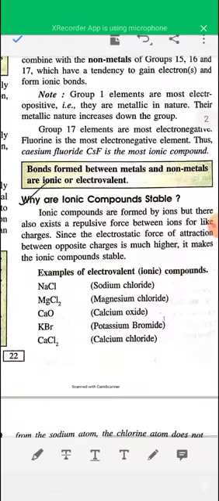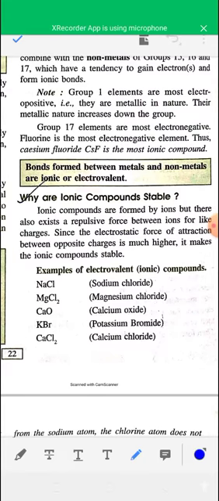Now see, here it is written: bonds formed between metals and non-metals are ionic or covalent. Here one note is given: group 1 elements are most electropositive and they are metallic in nature, and their metallic nature increases down the group, and group 17 elements are most electronegative, and fluorine is the most electronegative element.